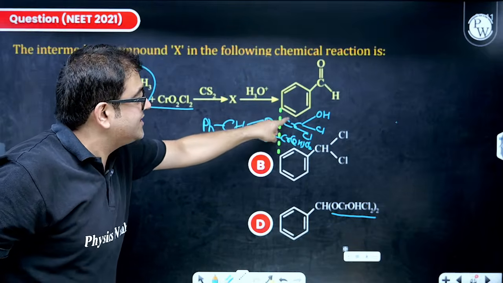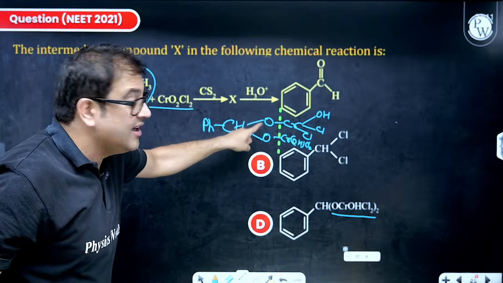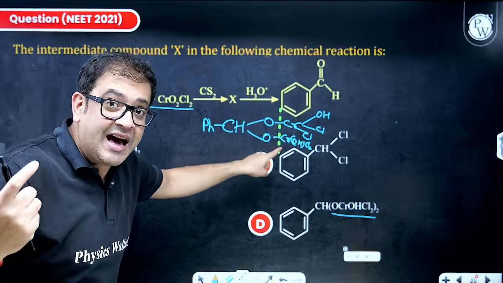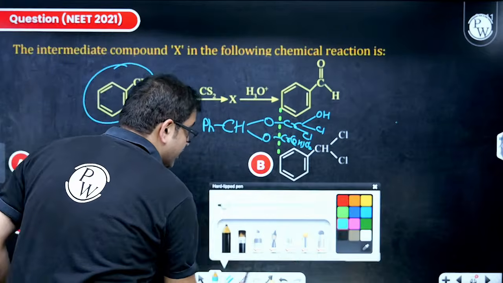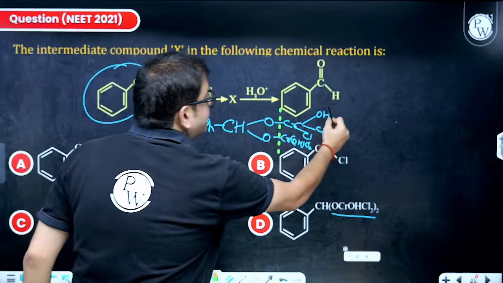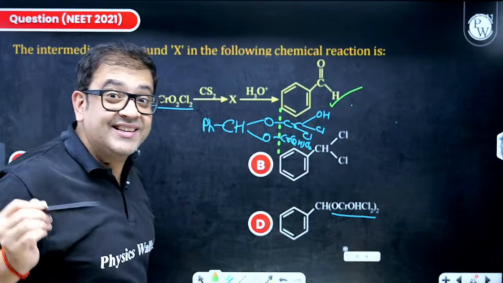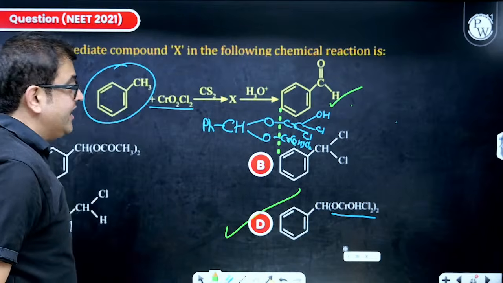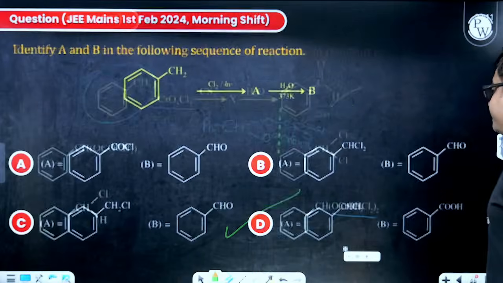Anyway, it will get H plus and those will get OH minus. One carbon having two OH, as in geminal diols, are unstable. So in order to stabilize, they will dehydrate. Once dehydration takes place, you get your corresponding aldehyde. This is nothing but the Etard reaction. That means this is my intermediate, and I can move forward.